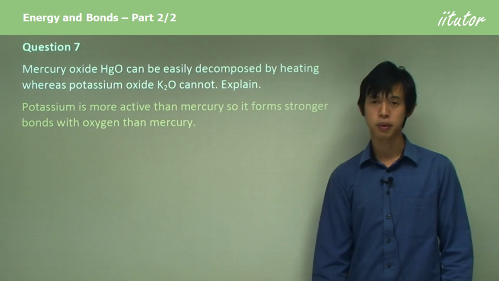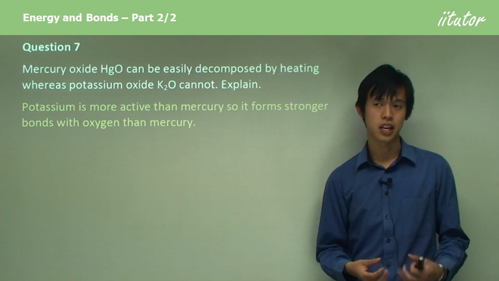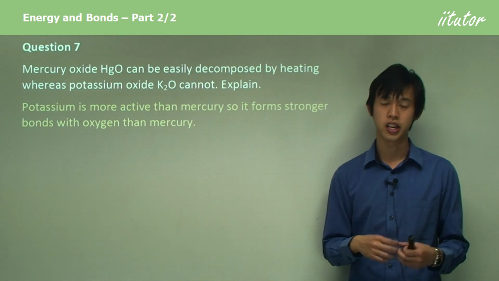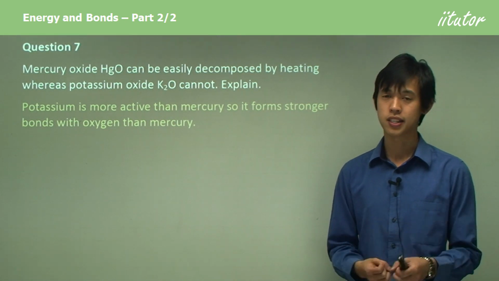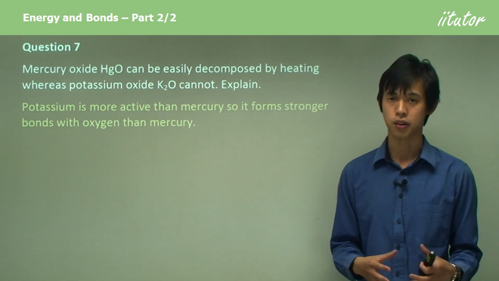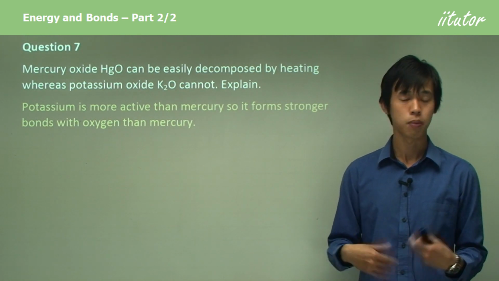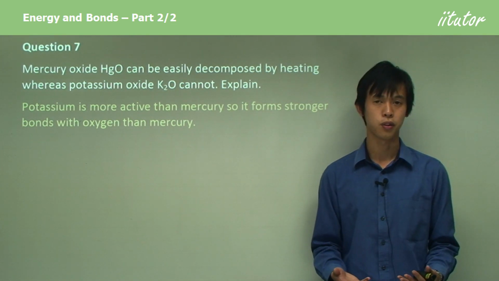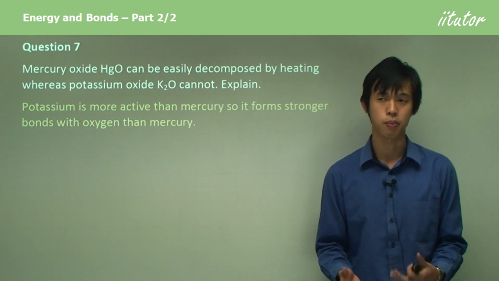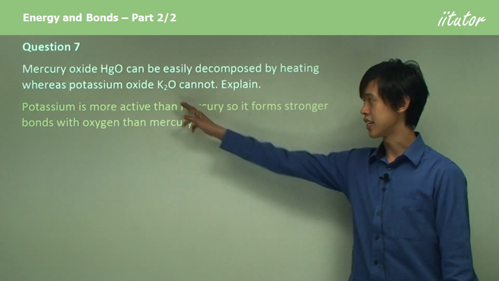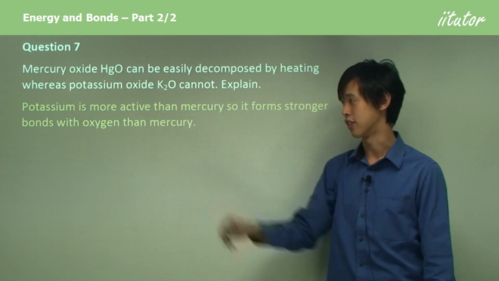So another way of thinking about it is mercury is more stable than potassium. Mercury may want to go back to its metal form, whereas potassium definitely doesn't want to go back to its metal form. Because mercury can be stable in its metal form, whereas potassium is not stable in its metal form. So it doesn't want to go back to a state where it's unstable. It doesn't want to break up this bond structure here.